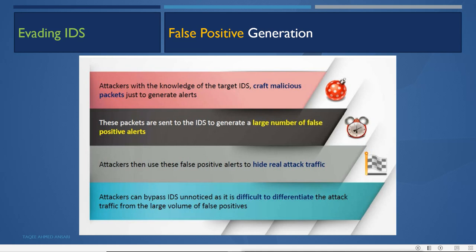An attacker can bypass the IDS unnoticed as it is difficult to differentiate the attack traffic from the large volume of false positives. So the attacker can generate a large amount of false positive alerts or alarms, and within that it will send the real attack traffic. If there are large numbers of fake generated false positive alarms or logs, it is not easy to detect the real attack there either.